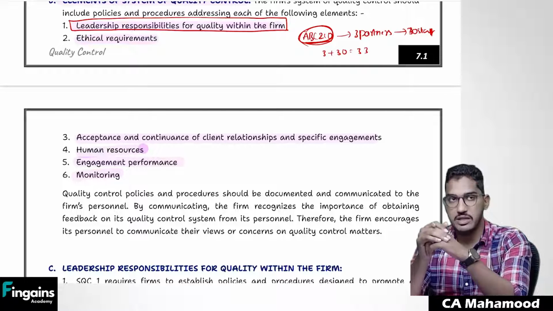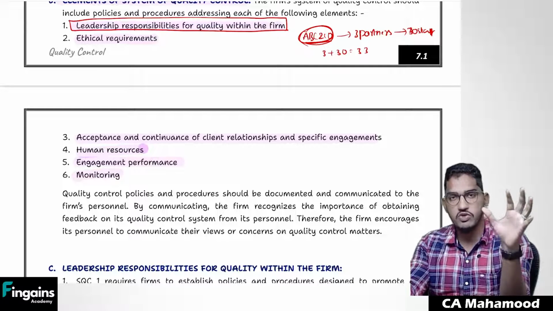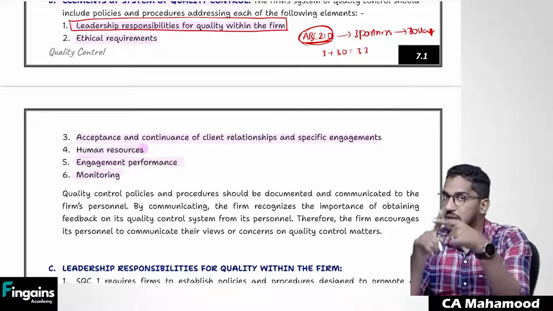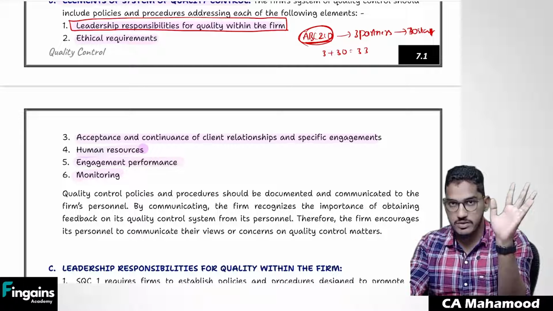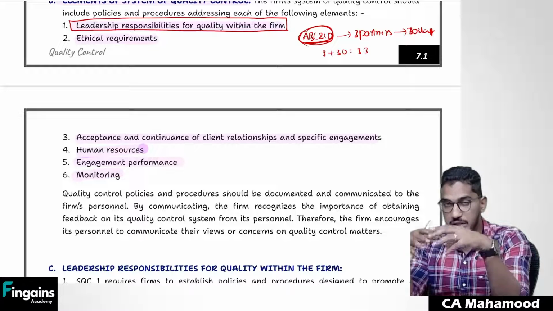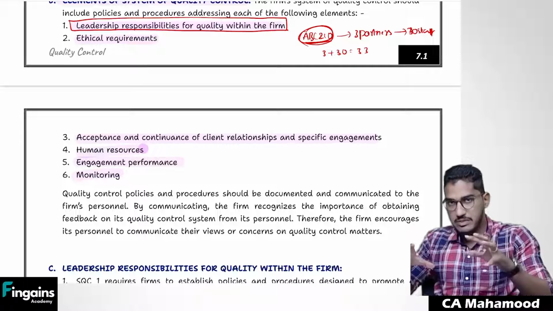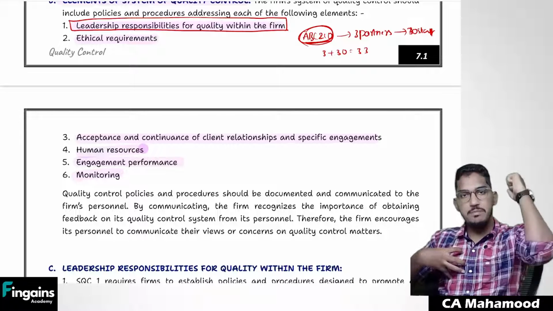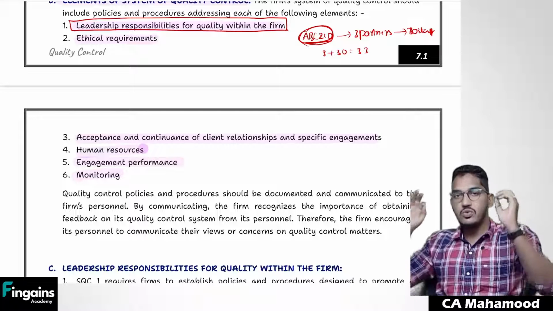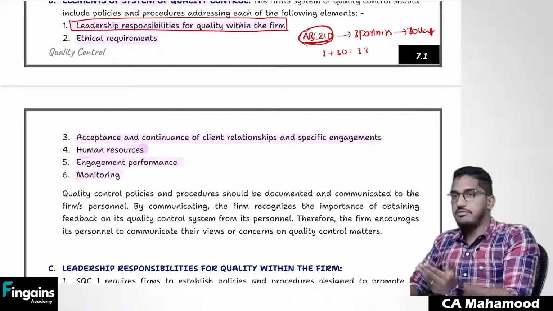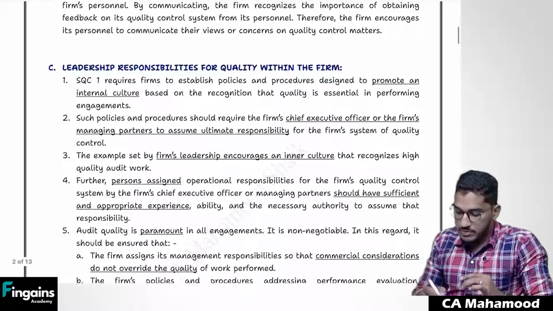in that work quality should be there, can I assign that responsibility to everyone? Can I go and say each and every one of you will be responsible for maintaining quality? Yes, you can say that. But unless someone comes forward and takes the leadership responsibility, that purpose will not be achieved. You can't split the responsibility among everybody. So for this firm ABC and Co, I will take the leadership responsibility. I will become the leader of this firm. I will make sure that my firm is doing the work in a qualitative manner. Someone should come forward and take the leadership responsibility. Sir, who should come forward in the firm to take that leadership responsibility?